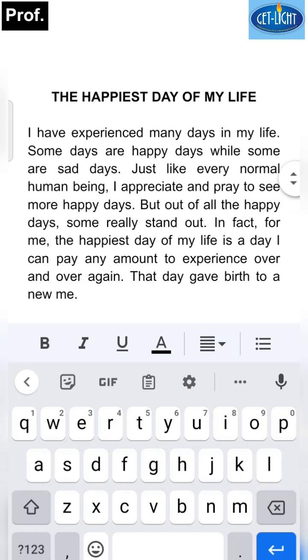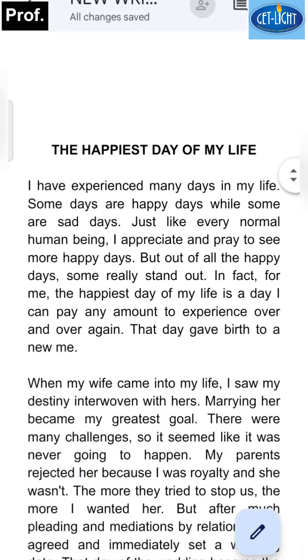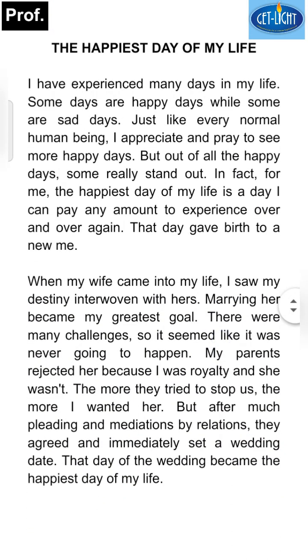All right, let's look at the introduction and the body together. All right, can you see it? Let's run through quickly. The happiest day of my life. I have experienced many days in my life. Some days are happy days, while some are sad days. Just like every normal human being, I appreciate and pray to see more happy days. But out of all the happy days, some stand out. In fact, for me, the happiest day of my life is a day I can pay any amount to experience over and over again. That day gave birth to a new me.